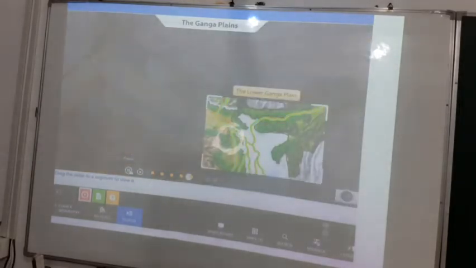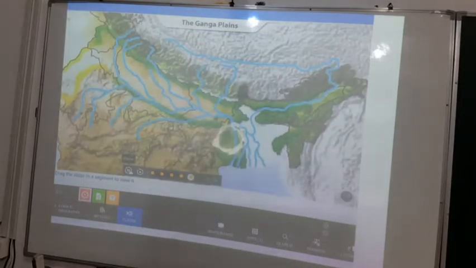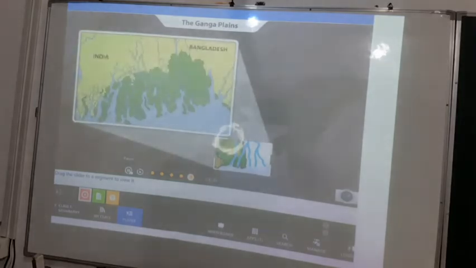The lower Ganga plains are located near West Bengal. These plains are very flat. The river bifurcates here. The channel that flows southwards is now known as the Hooghly River, while the main channel that flows into Bangladesh is known as Padma. The Padma finally joins the Brahmaputra River. Collectively, these rivers form the world's largest delta, which is covered by thick mangrove forests called the Sundarbans.